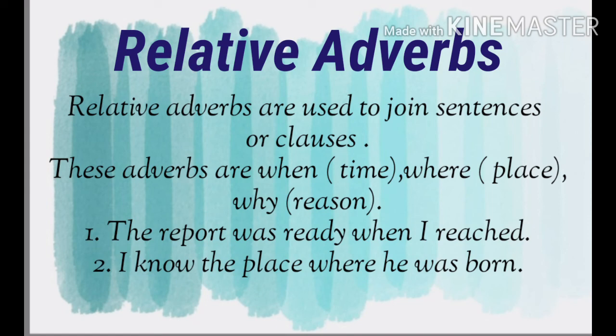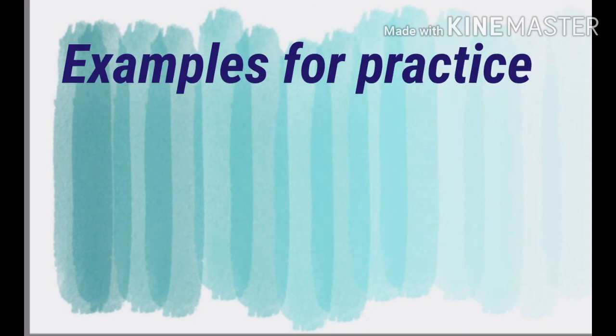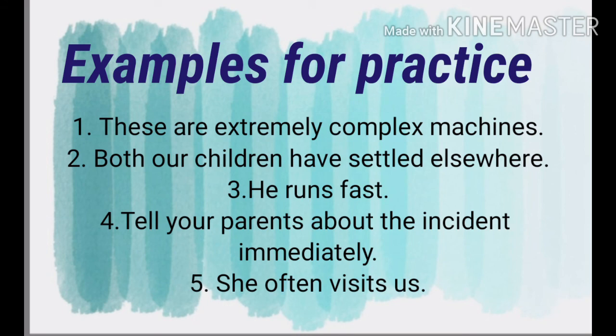The next one, I know the place where he was born. In this sentence, the word where is used to join two clauses together. The clauses are, I know the place is one clause, he was born is the other clause, and where indicates the place. So, when and where in these two sentences are relative adverbs. I hope you all understand all the kinds of adverbs very well.